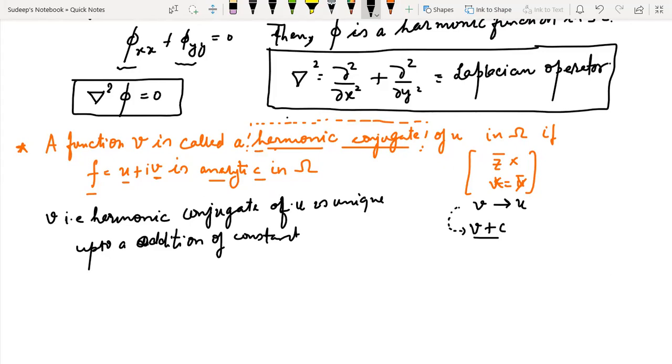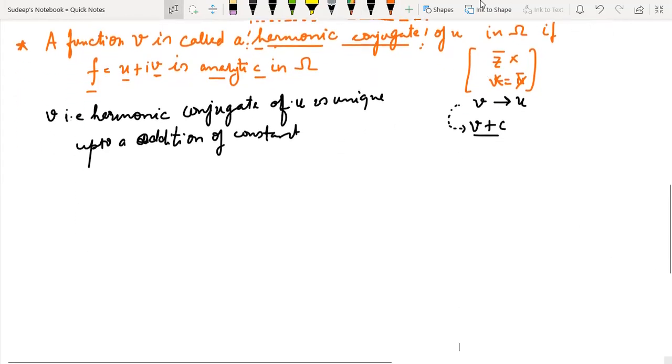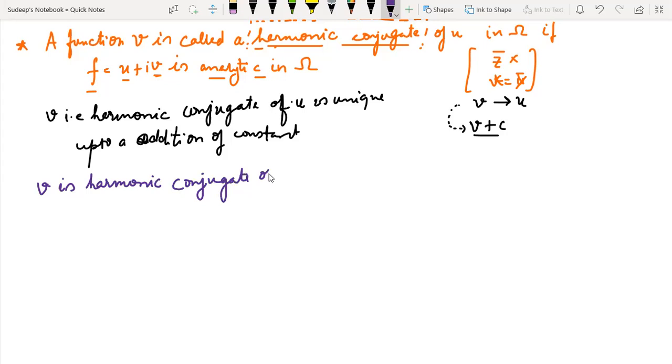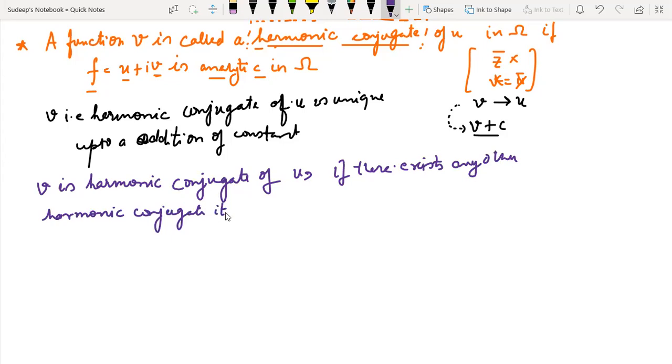So I'm just writing it here, that I'm just giving you a statement: if v is harmonic conjugate of u, and if there exists any other harmonic conjugate, it is nothing but v plus some constant. Okay, this is what I want to convey. Okay, so see how.